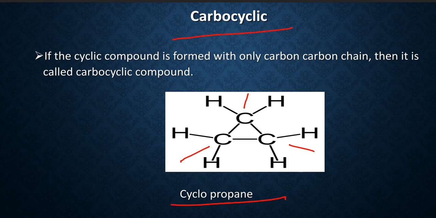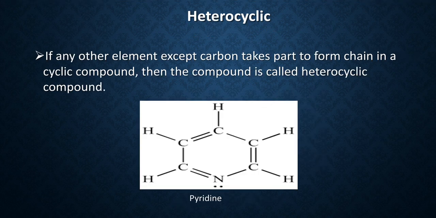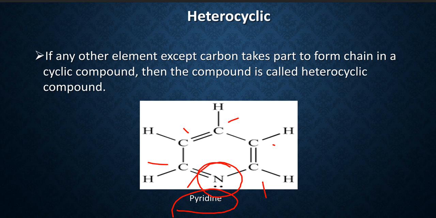For example, in cyclopropane we can see only carbon forms the ring or chain structure, so it is a carbocyclic organic compound. Its opposite type is heterocyclic organic compound. When any other element except carbon takes part to form the ring structure, or the cyclic compound, then it is called heterocyclic organic compound. For example, in pyridine, you can see in the ring all are carbon except one. Here one nitrogen is present, that is, an element which is not carbon is present to complete the ring. So, from the definition we can say that it is a heterocyclic organic compound.